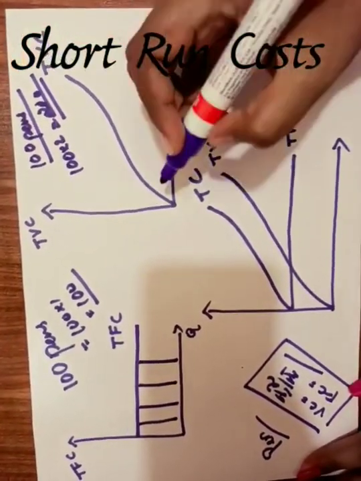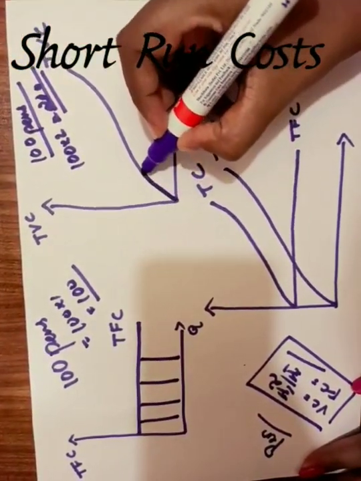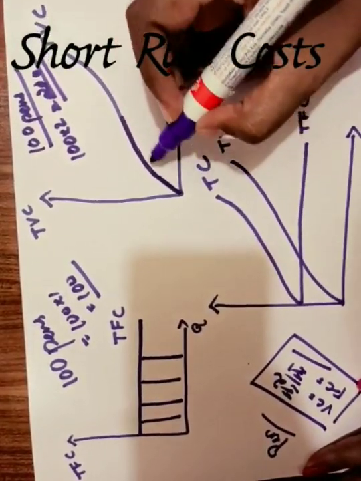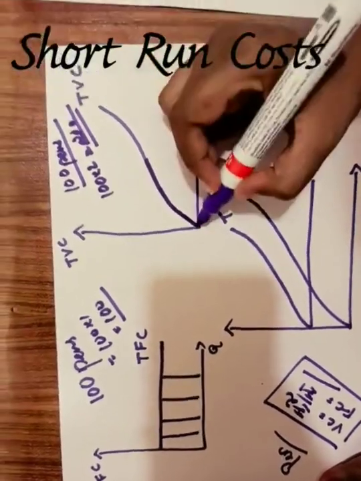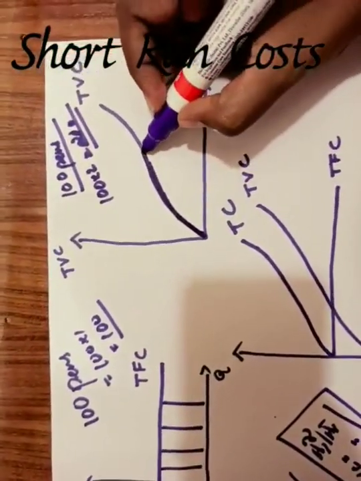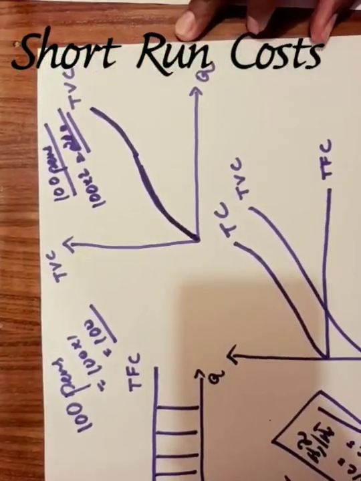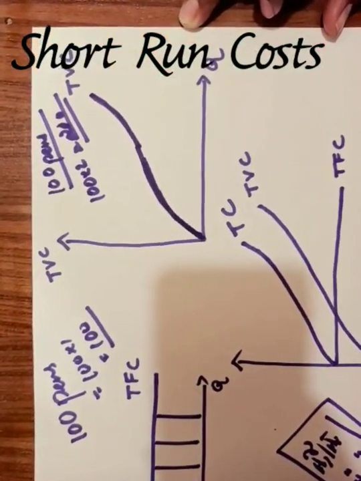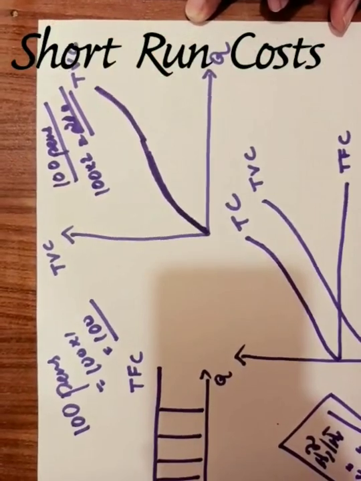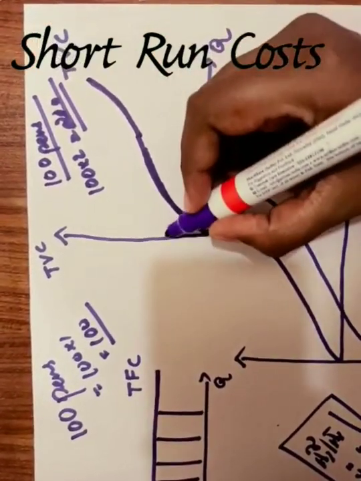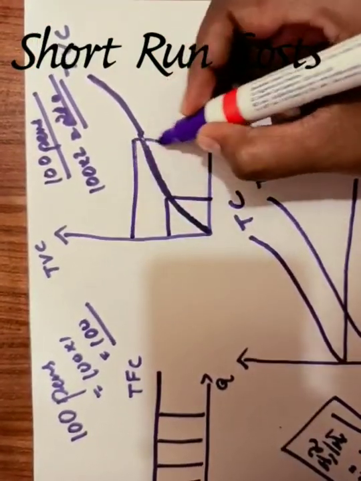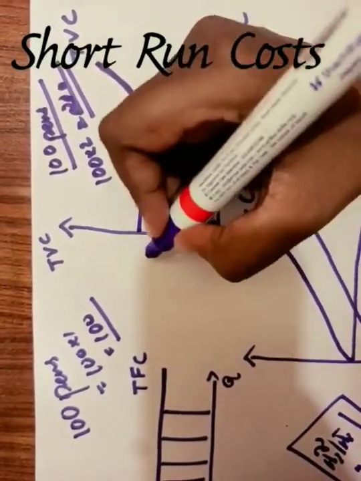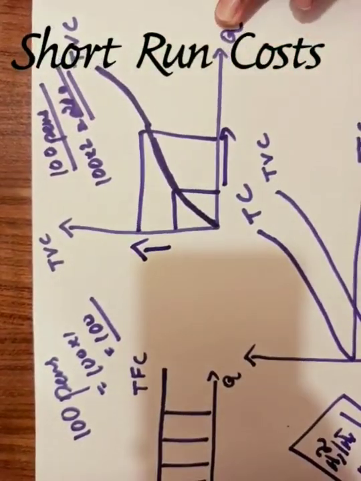So that is, see here in the starting, the cost is increasing very deeply, but after reaching some point, it will steeply increase. That is why this is called TVC, that is variable cost. And it is very directly related to the number of outputs. See, when you increase the quantity, the cost is also increasing.